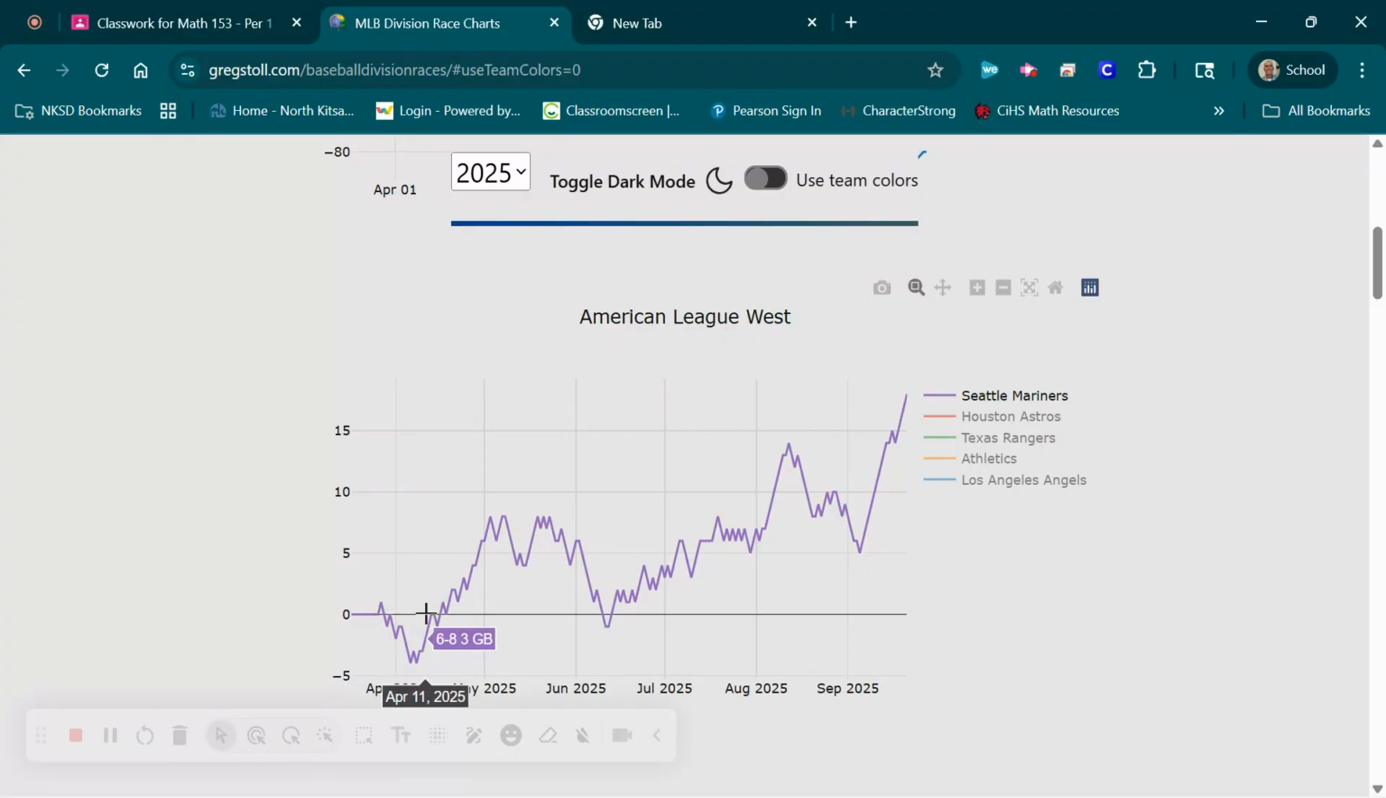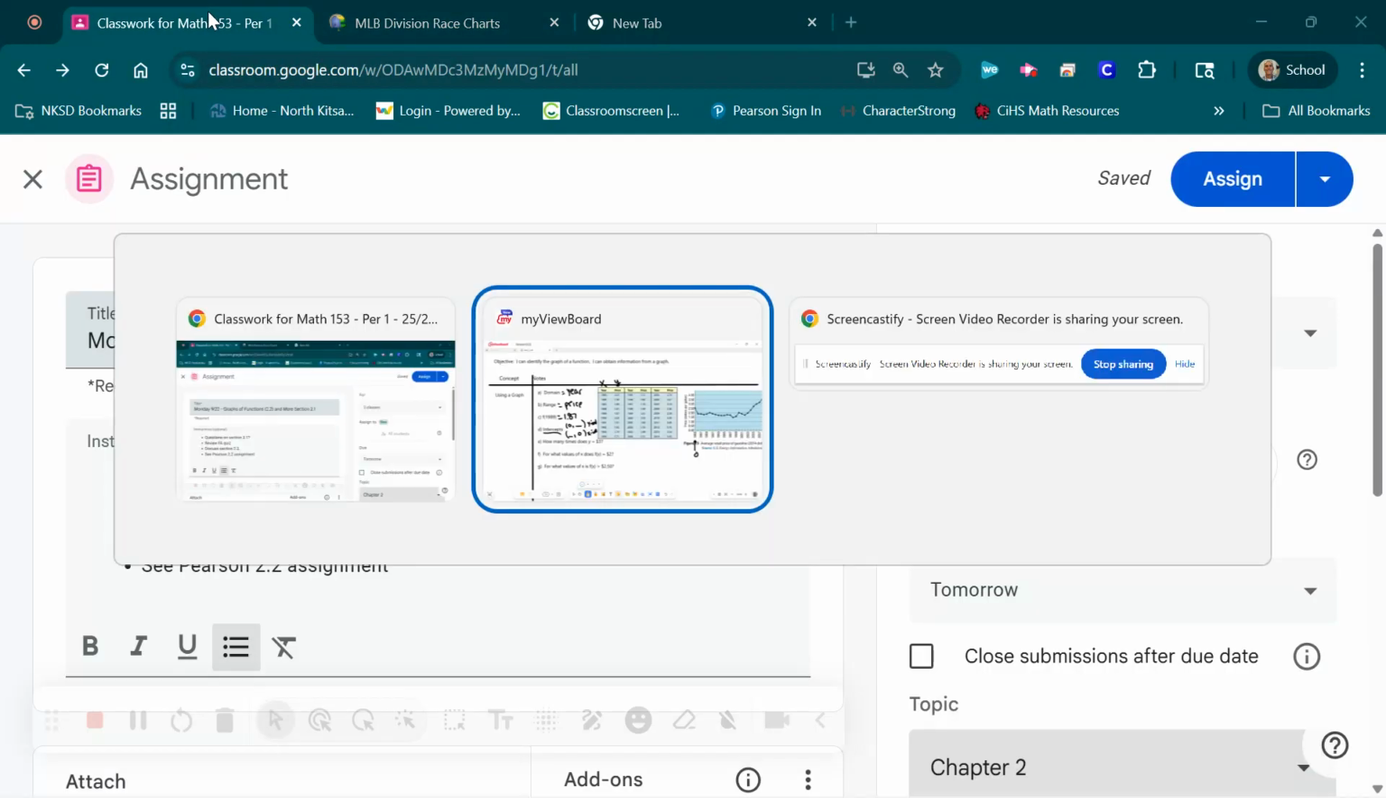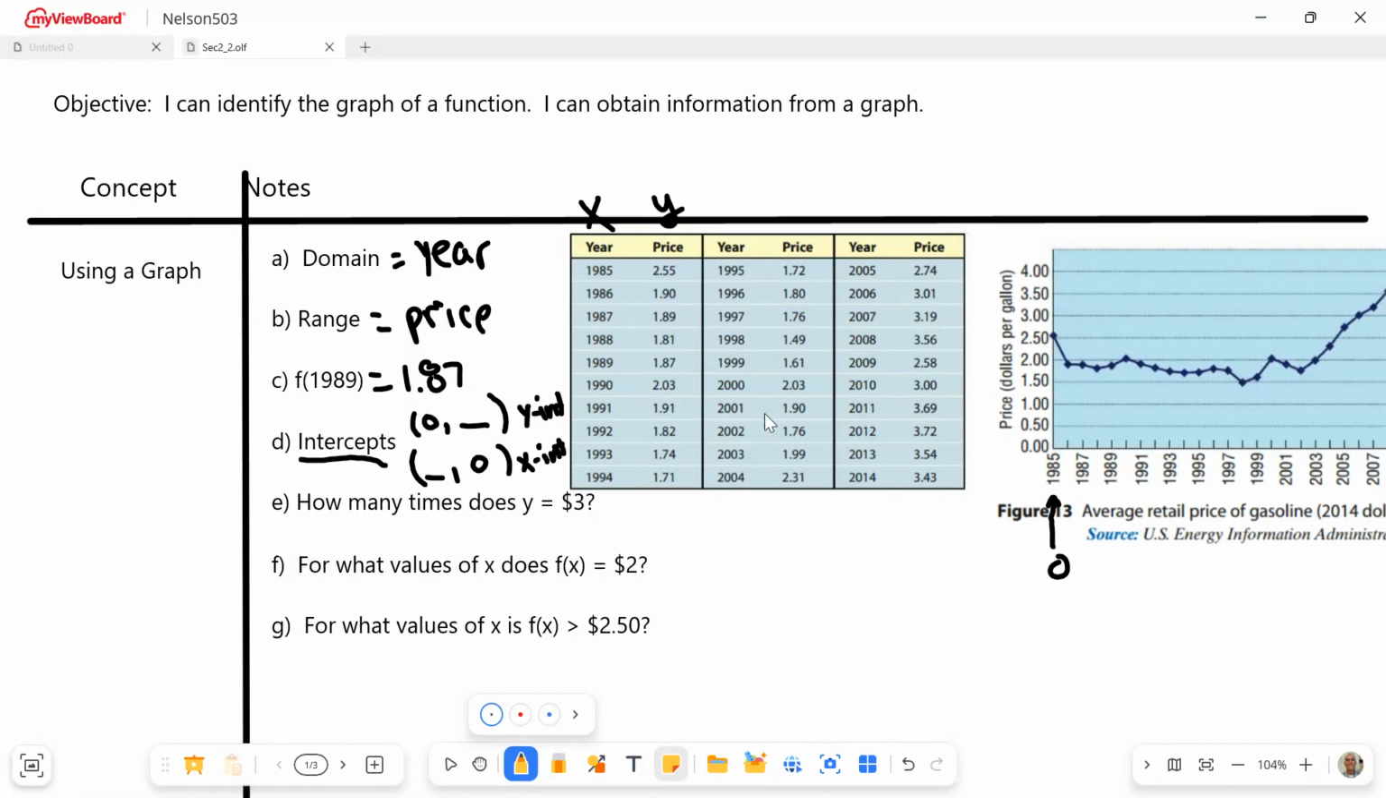But we have other x-intercepts over here when the Mariners were 8 and 8, right? There's 0 games above 500. That's what this graph is showing, how many games above 500. And if we came over further, there's another one right there. They were 10 and 10, right? So these would all be x-intercepts. But I would say there's probably only one y-intercept back here at the beginning of the season when they were at 0, 0. I hope I'm making that clear. The intercepts are going to be dependent upon what the story is.